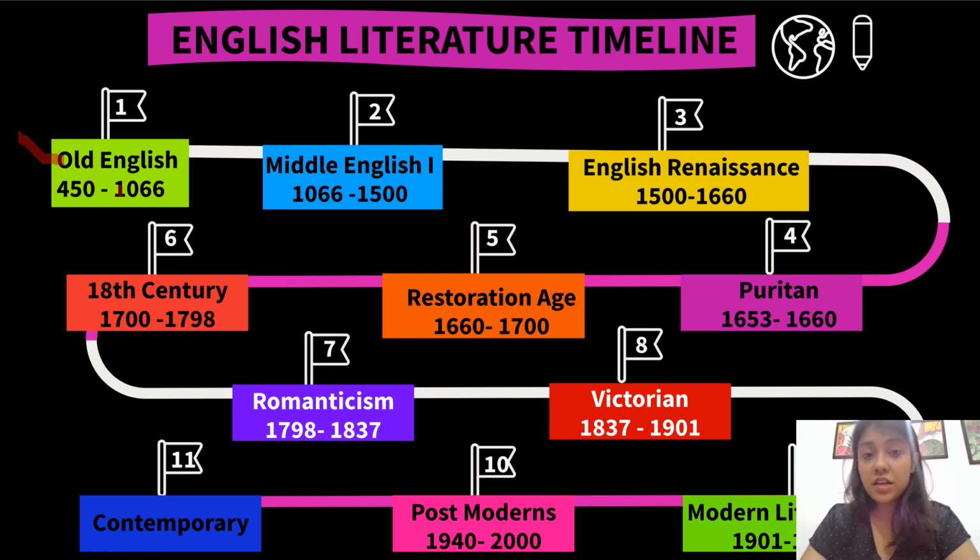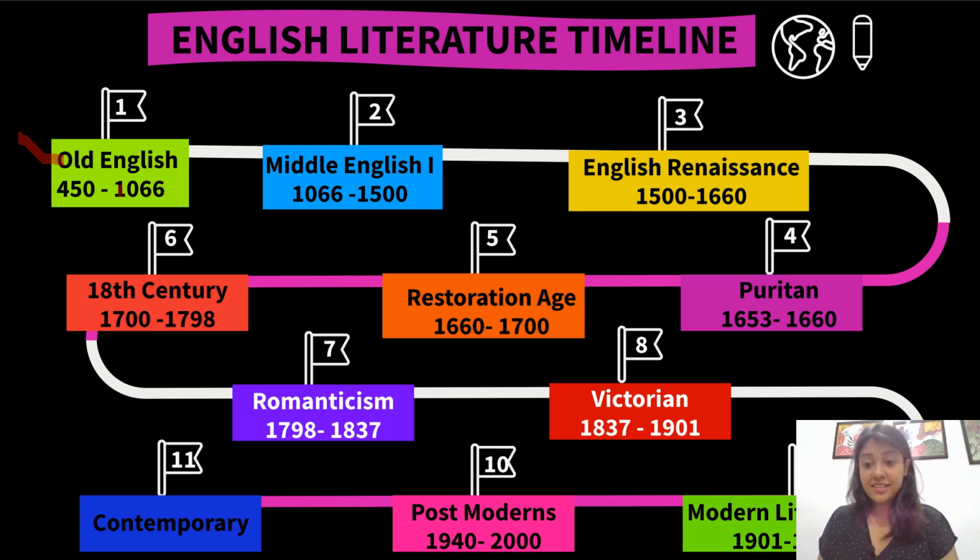Then we have Middle English, which exists from 1066 to 1500 AD. In this time period you see the Age of Chaucer also, who we all know is the father of English literature. This is considered the point where written English, literature, actually came into play majorly. Then we have the English Renaissance.